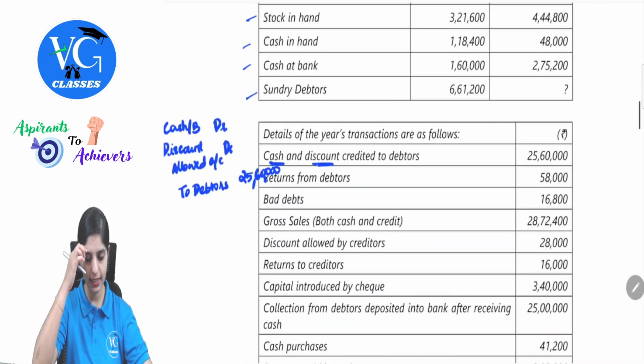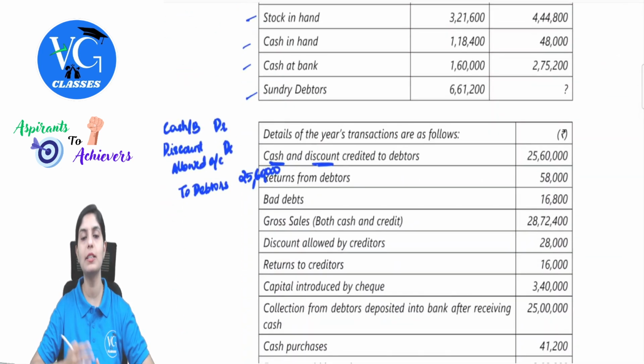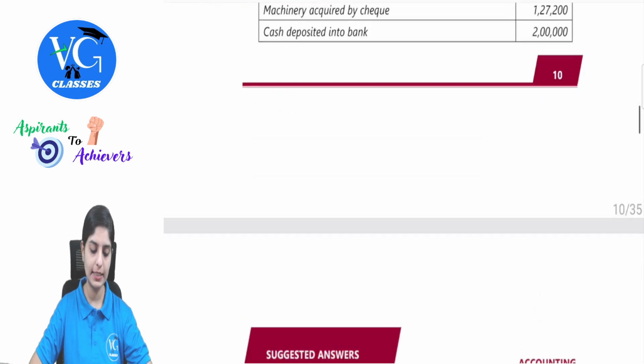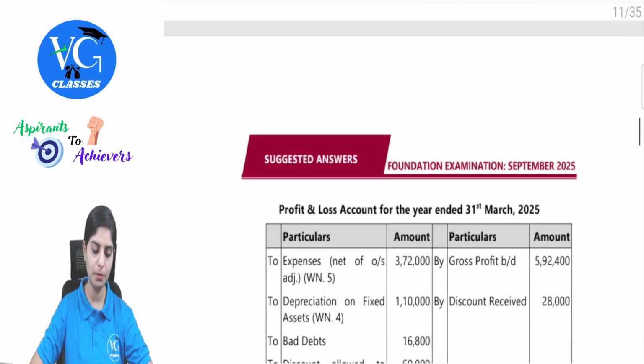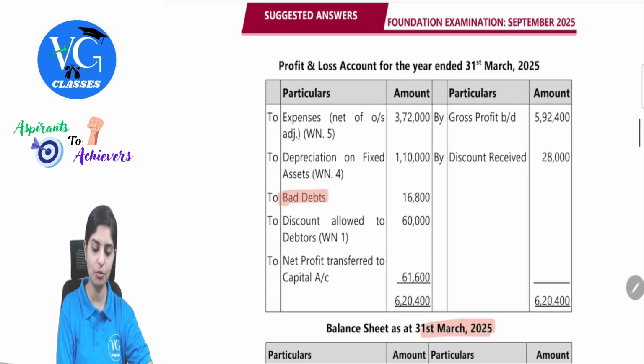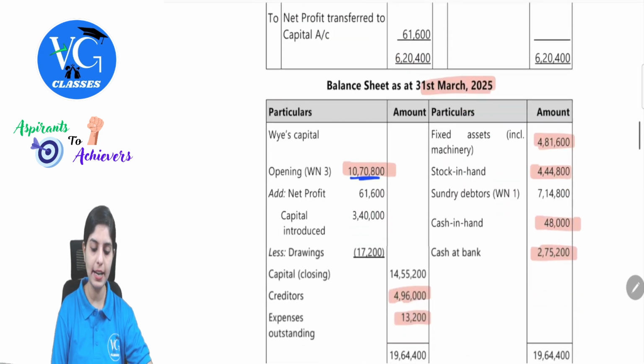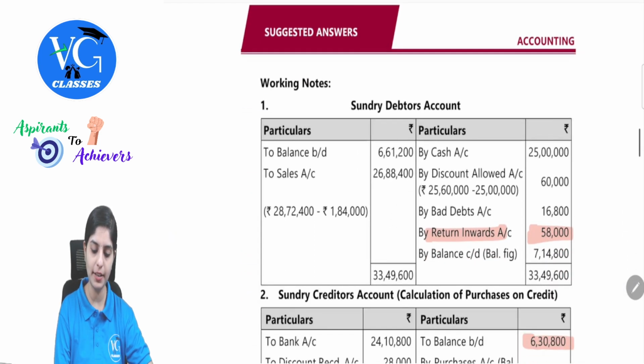Then bad debt 16,800. The journal entry for this again will be bad debts account debit to debtors. This is also your loss, will appear also in your profit and loss. 16,800. Observe here in the profit and loss account, to bad debt 16,800, and in debtors account, by bad debt 16,800. Clear?